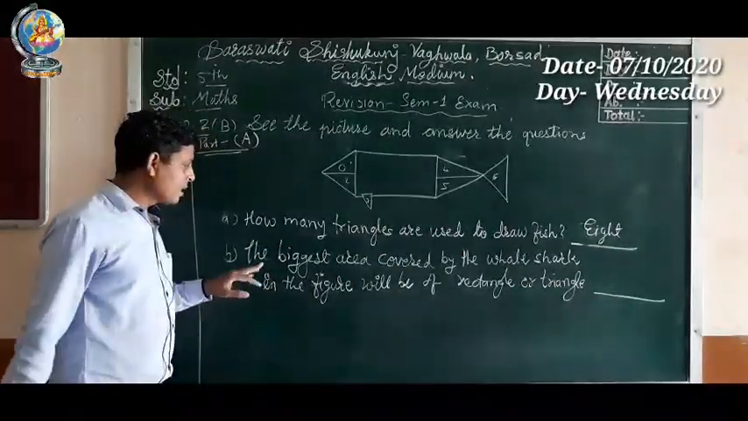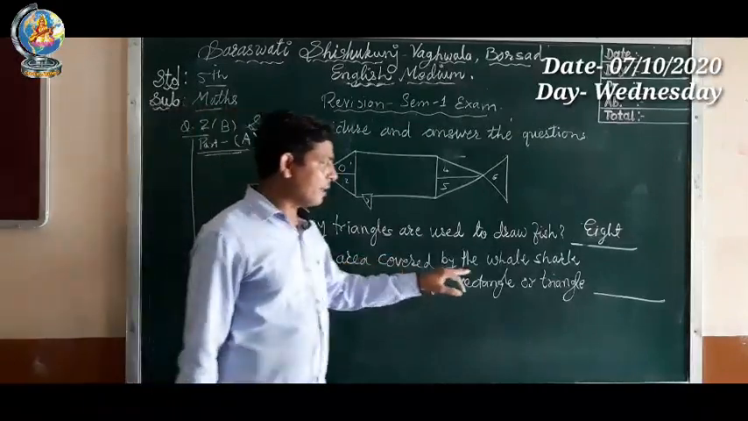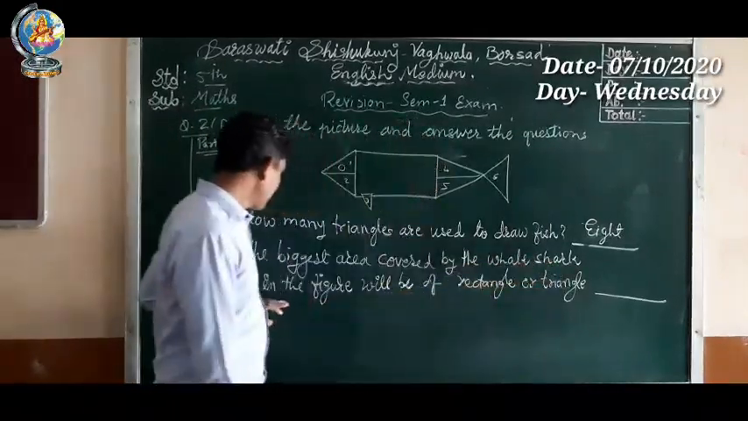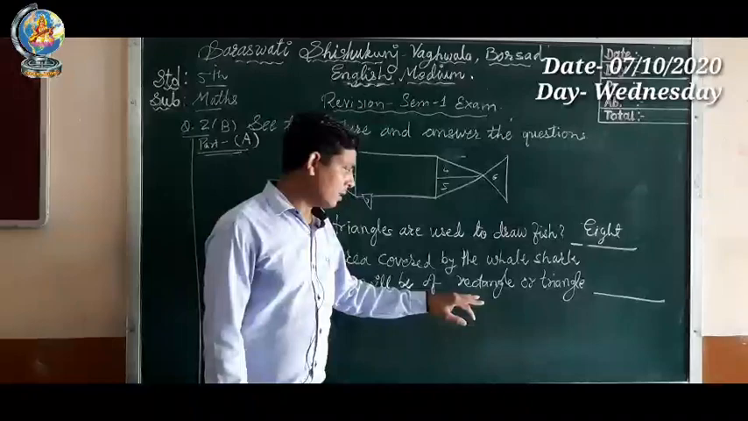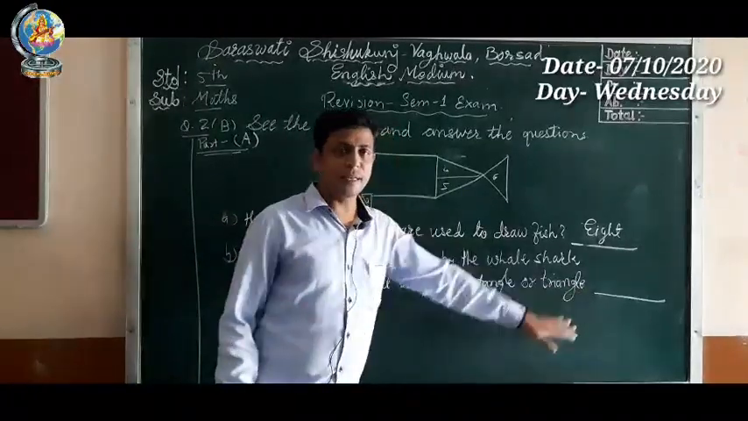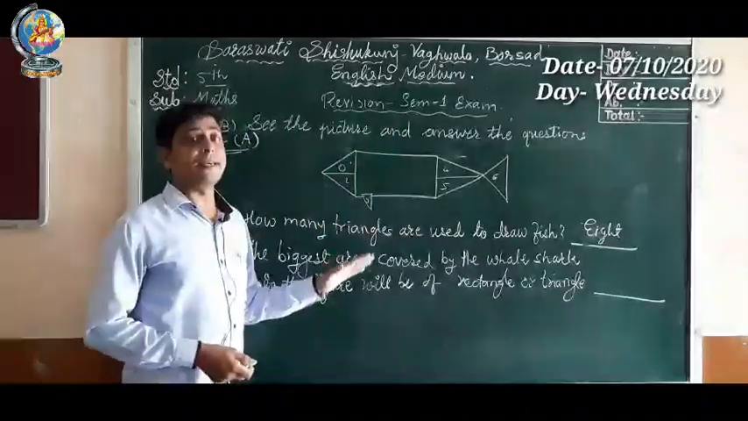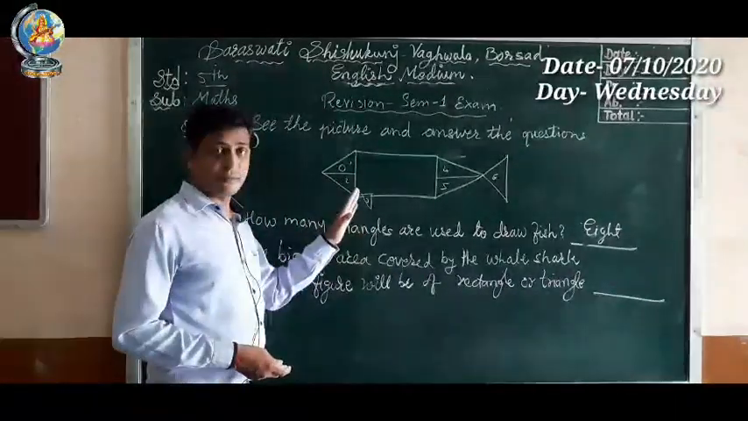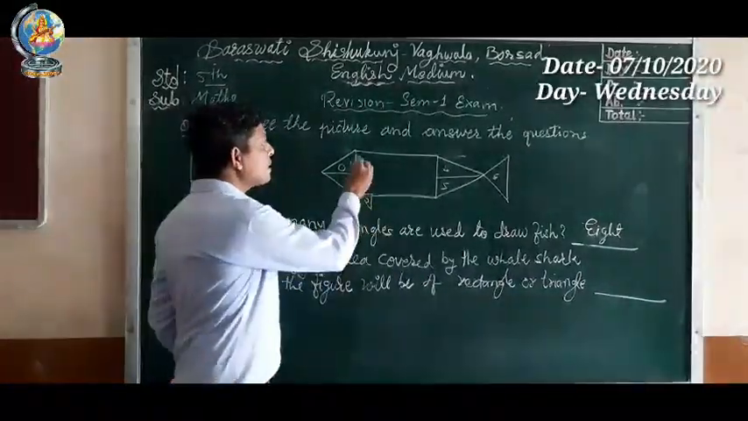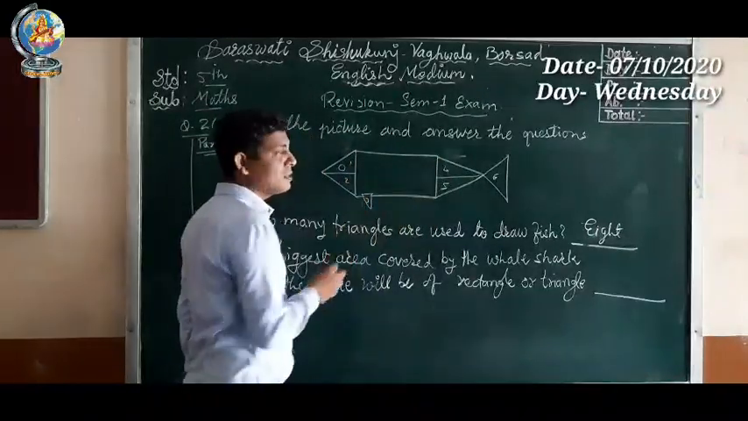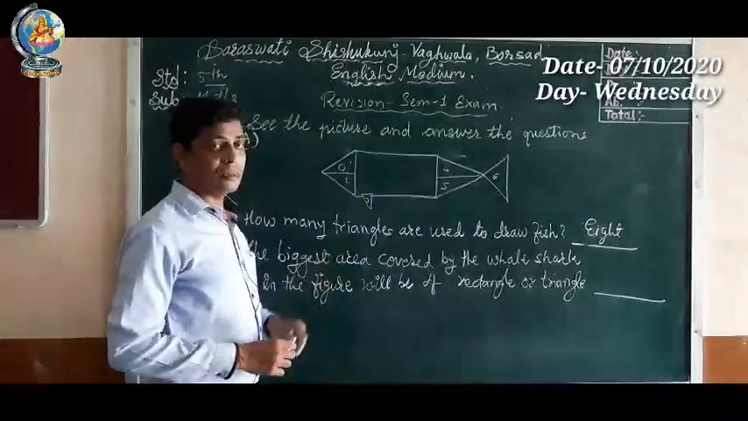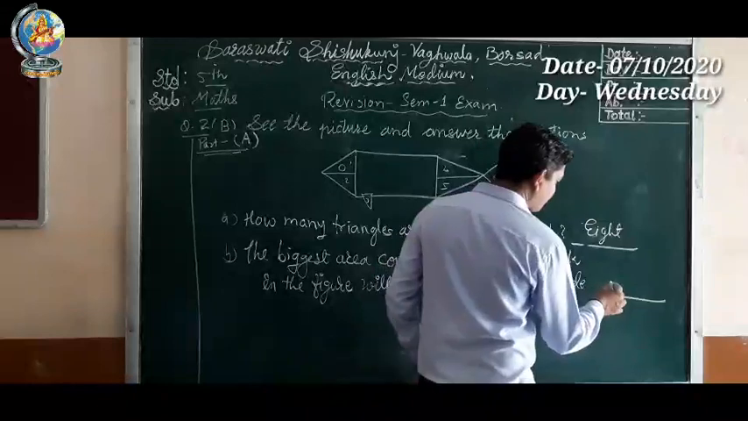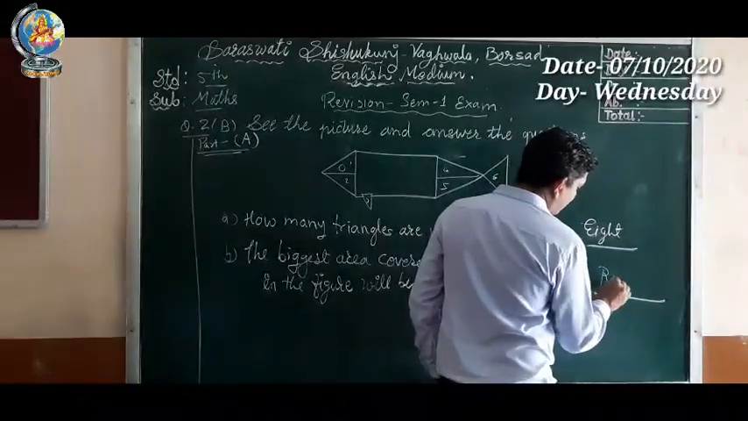Next, the biggest area covered by the whale shark in the figure will be of rectangle or triangle, meaning which shape covers the maximum part in the given figure. So here you can see the rectangle covers the maximum part in the given picture. So here the answer is rectangle.